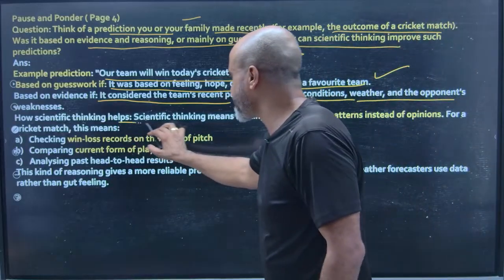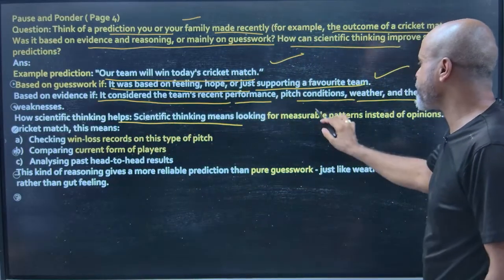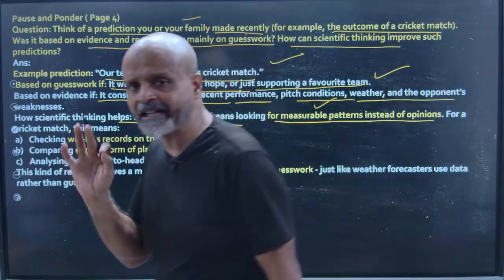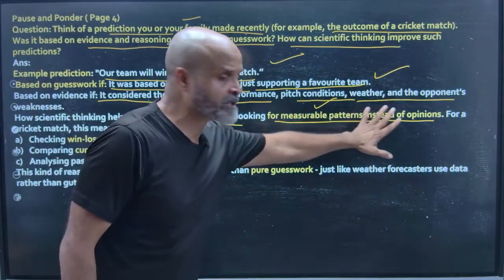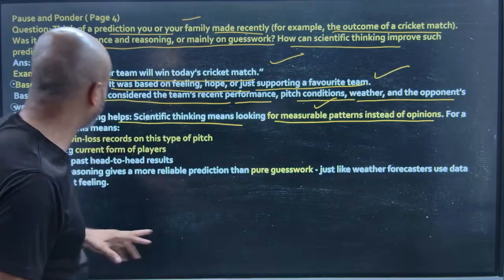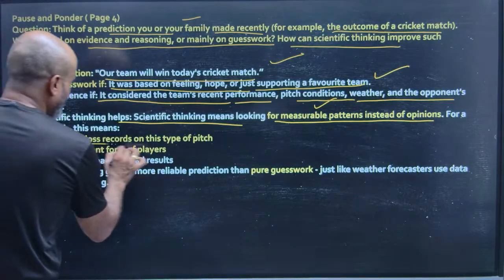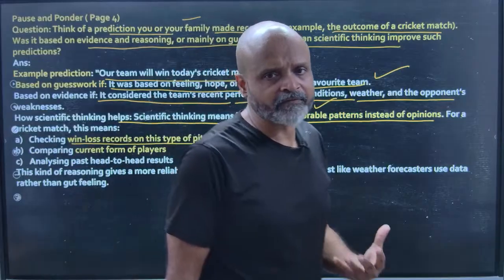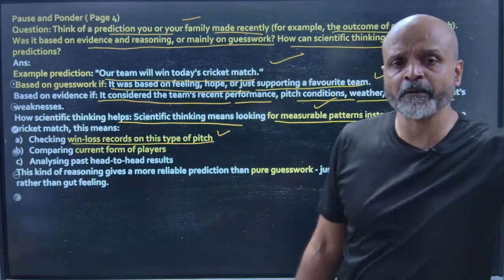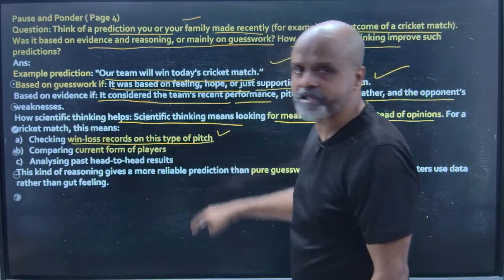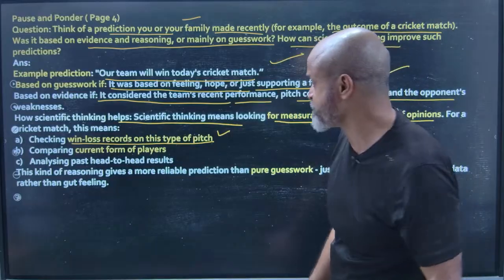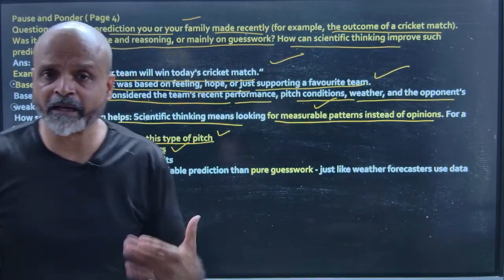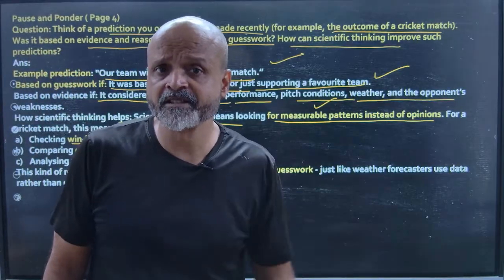How does scientific thinking help? Scientific thinking means looking for measurable patterns instead of opinions. So we are particularly interested in measurable patterns instead of opinions. So what are these measurable patterns? Checking win-loss records on this type of pitch. So team A and team B are playing. How have they been successful in the last couple of matches on this particular pitch, or how have they been unsuccessful? Comparing the current form of players in a particular team A, what is the current form? Are they in form? Are they playing well? Have their seasons gone well?